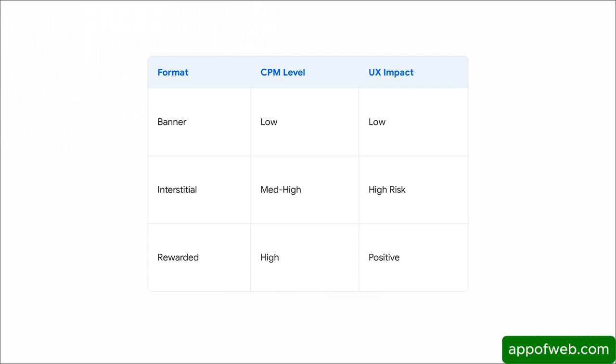But look at rewarded video. High revenue, positive user experience. Why? Because it actually respects the user by giving them a choice. They opt in to watch an ad in exchange for a tangible reward. It's a massive win-win for everyone.